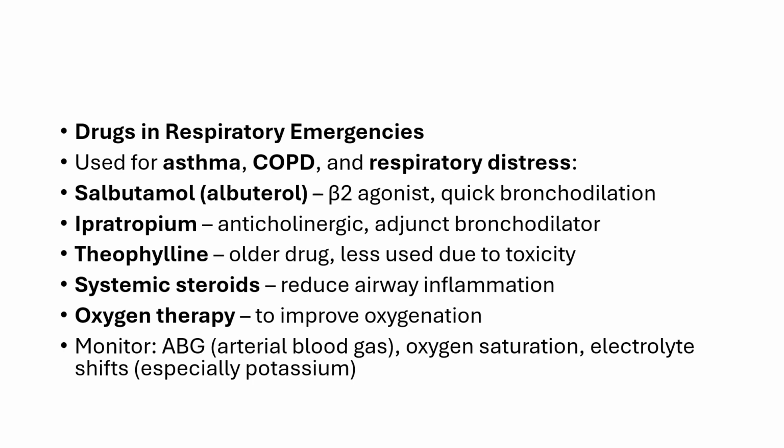So in case of respiratory emergencies like in asthma, chronic obstructive pulmonary disease, and respiratory distress, we can provide the following drugs. Salbutamol, which is a beta-2 agonist, so it is going to provide bronchodilation. So it will clear the bronchial airway passageway. Ipratropium, an anticholinergic drug, can also increase bronchodilation. Theophylline, so this is also another drug for asthma, but we have to note that it can be toxic, so it is also being monitored. It has a very narrow therapeutic range.